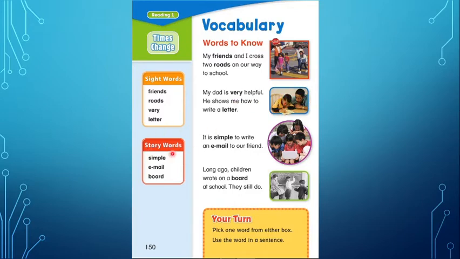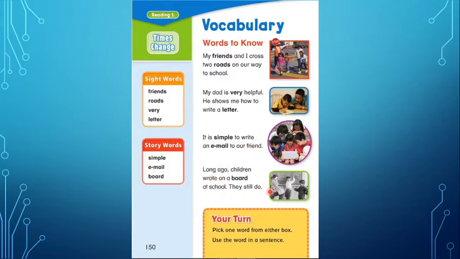Now the story words, very important words to understand the story. In this case, Times Change. Repeat after me: simple, email, board. Now I'm going to read them for you. It is simple to write an email to our friend. Long ago, children wrote on a board at school.